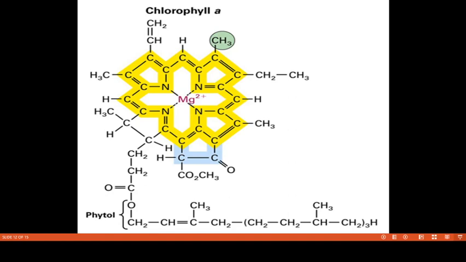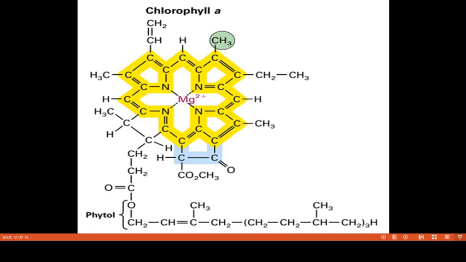In different types of photosynthetic organisms, 5 types of chlorophyll pigments are known. First one chlorophyll A, next chlorophyll B, next chlorophyll C, next chlorophyll D, and the final one chlorophyll E. First of all, we have to know the molecular structure of chlorophyll A, because that is the main photosynthetic pigment in all photosynthetic plant bodies except photosynthetic bacteria.